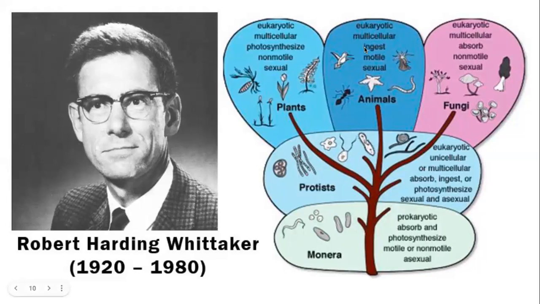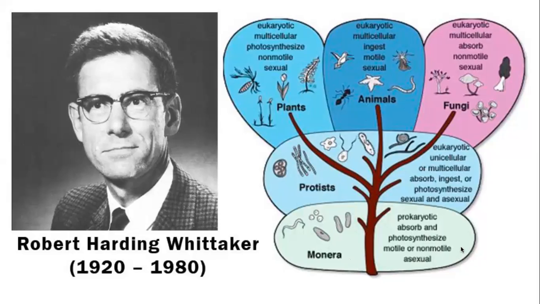And what is the classification? This is his classification. He divided all the organisms that are found on this planet into these 5 kingdoms: Monera, Protista, Fungi, Plantae, Animalia. And these are the basic characteristics of the organisms that he grouped in each of these kingdoms.